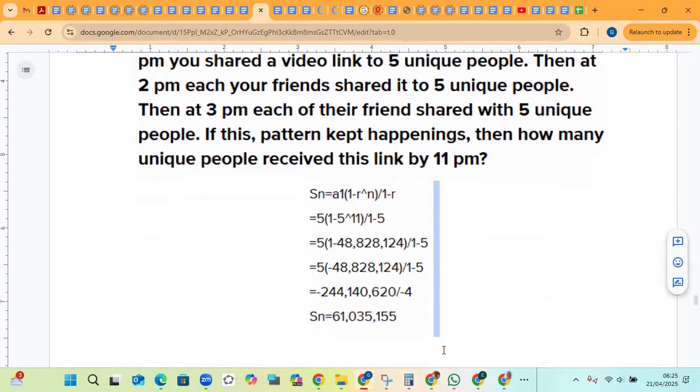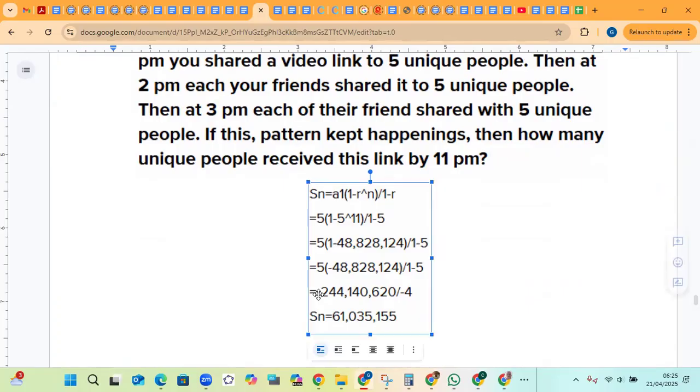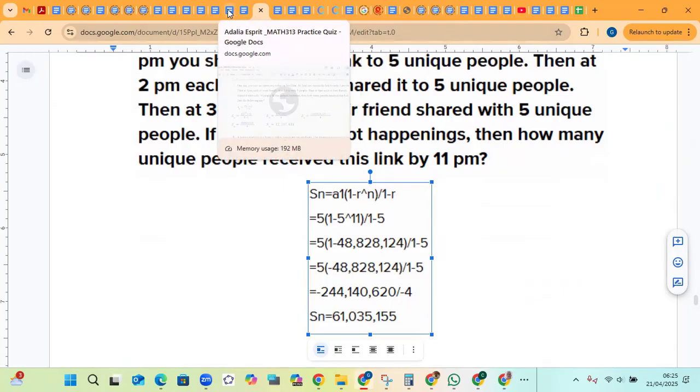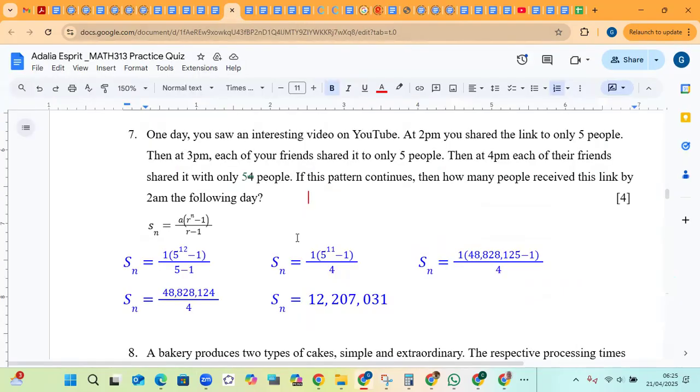And the negative divided by a negative is a positive. So therefore now, it would have been wise to use the first version where you have r to the n minus 1 over r minus 1 when r is greater than 1. But you'll get the same answer nonetheless. So this is what we must do for our example. We have to use the sum formula. And it appears that that's what was done.